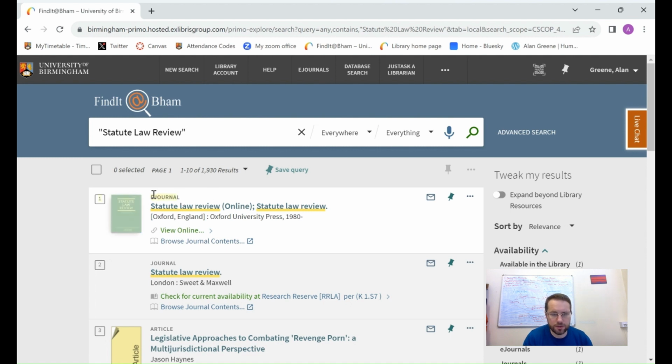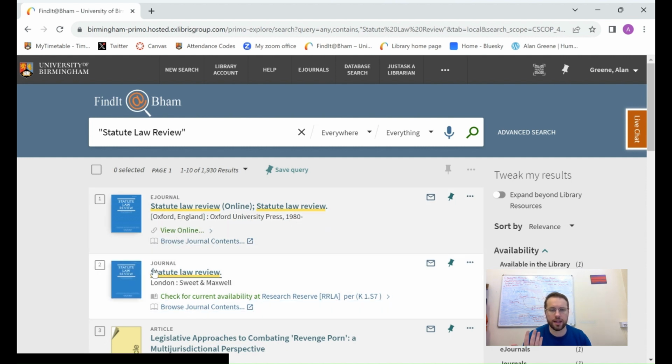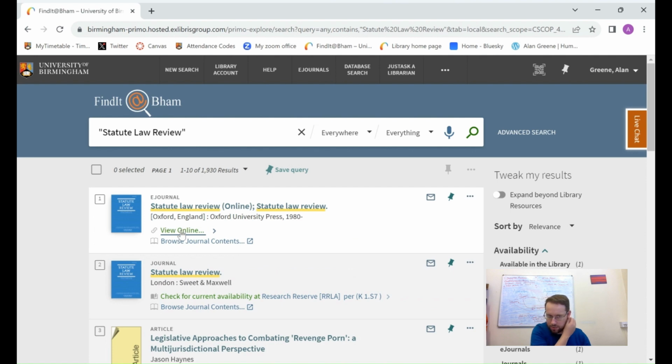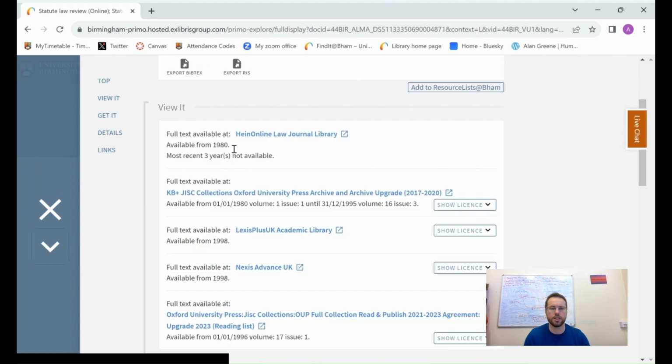And as you see, the first result that comes up here now is an e-journal. That means it's a virtual journal. And if I click on this link, I can see it online. This link below is telling me the shelf that I can find it on in the library, because physical journals do still exist. But we only want the e-version, which is absolutely fine.